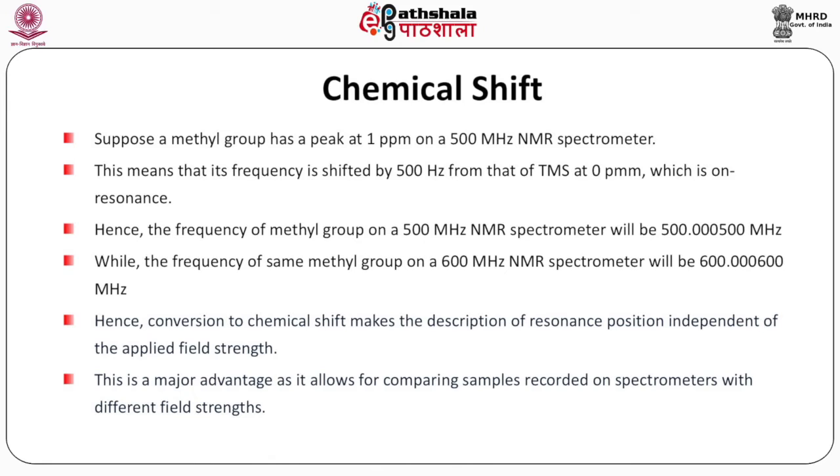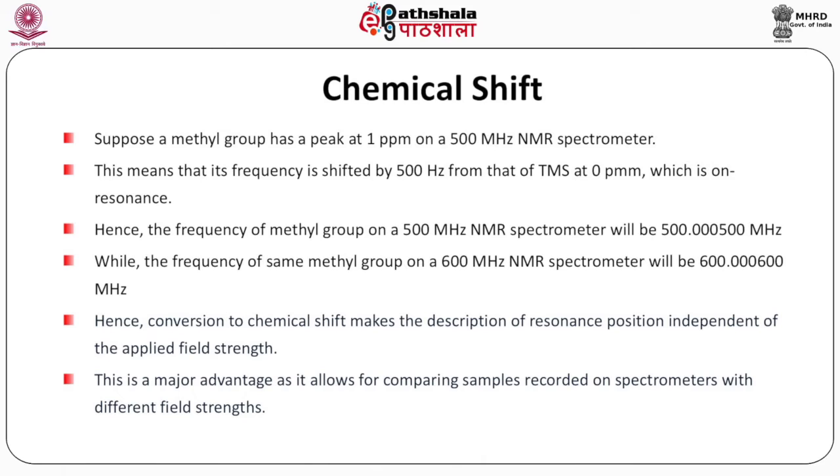This means that its frequency is shifted by 500 Hz from that of TMS at 0 ppm, which is on resonance, because 500 Hz is 1 part per million of 500 MHz.